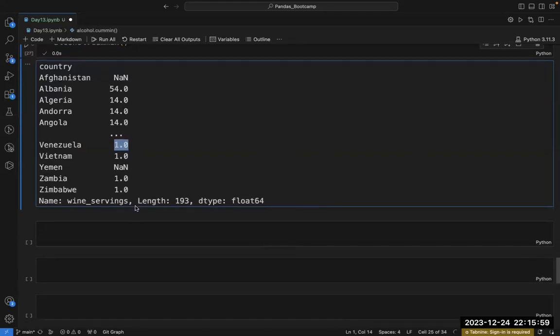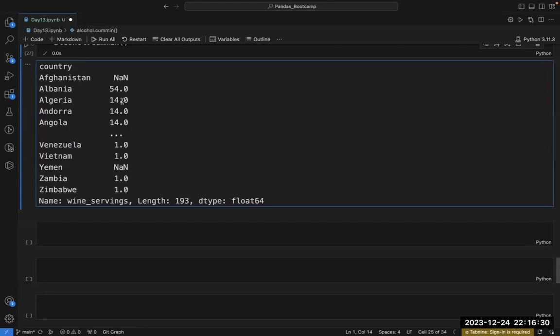Do you get this point, Varun? How this cumulative minimum is working? Yes, sir. It is the same concept that we have discussed in the cumulative sum, cumulative product, and cumulative minimum. As soon as it encounters a value that is the minimum till there, it will keep on displaying it till it encounters the next minimum value.